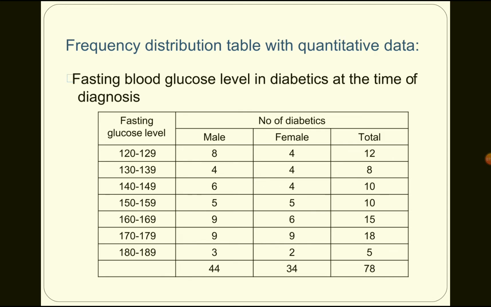So frequency distribution table with quantitative data. For example, fasting blood glucose levels in diabetic patients at the time of diagnosis, between 120 and 200, number of males, number of females. So in terms of the value, we can show the frequency distribution with quantitative data.